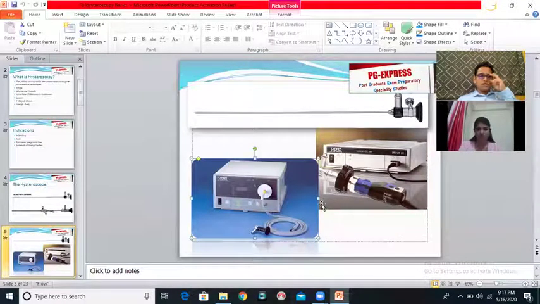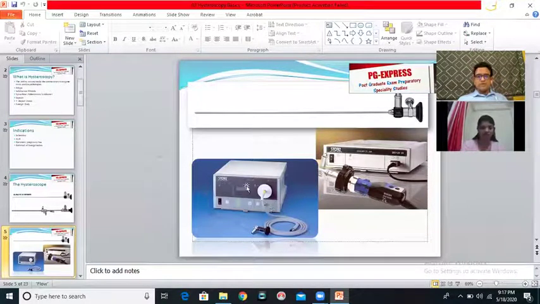Before we move on, there are a couple of things that so far have not been asked in the exam but are significantly important. So we'll just take a minute to clarify those points. Every light source that we use in laparoscopy or hysteroscopy is referred to as a cold light source.